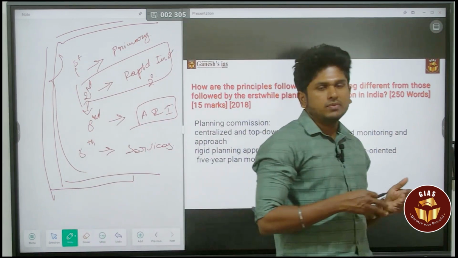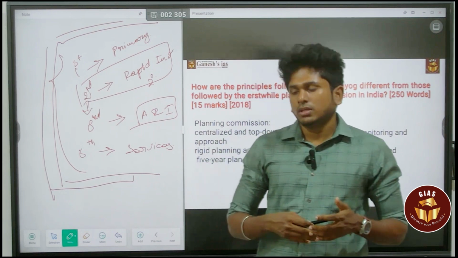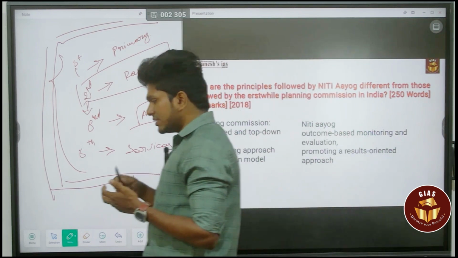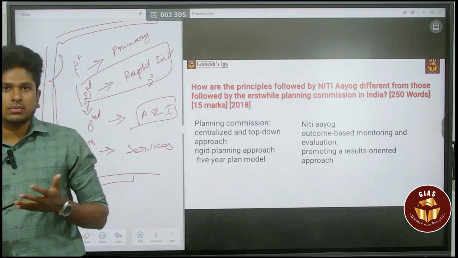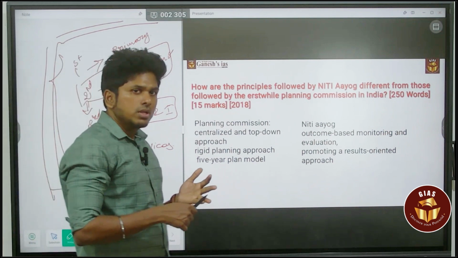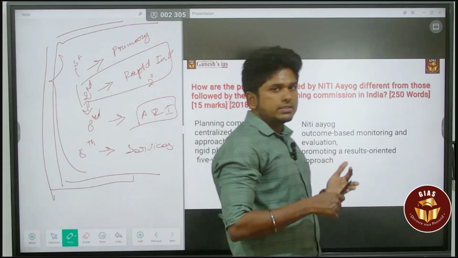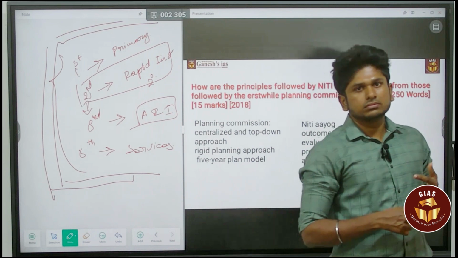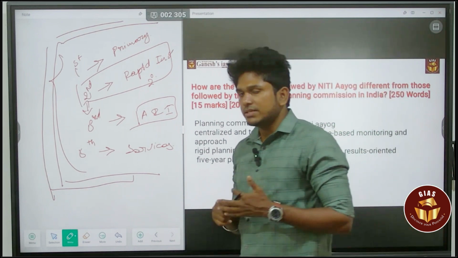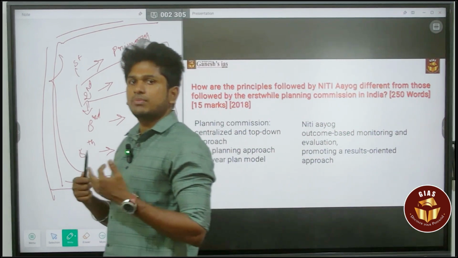So you can simply say what Niti Aayog is. In the intro itself you can say that it is cooperative federalism and a collaborative approach, and that competitive federalism is increased by this Niti Aayog. Or else you can say that it is a decentralized planning model. That can also be the intro.